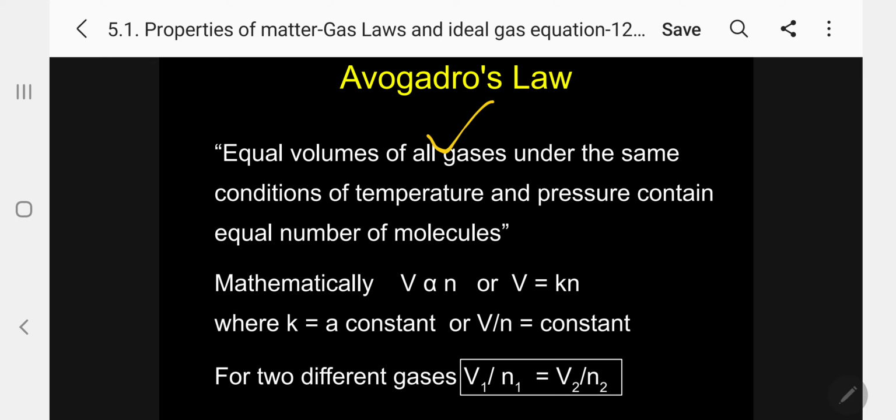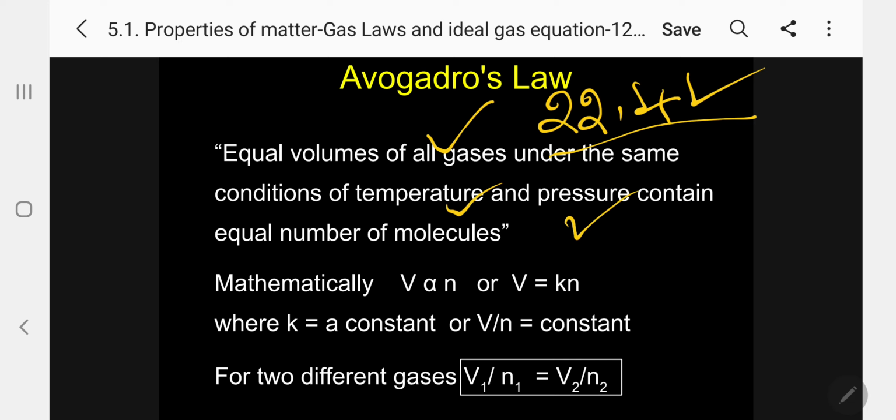I can say 22.4 liters. Please memorize this volume. This we have discussed under the basic concepts of chemistry. Mole I have discussed. Equal volumes of all gases, 22.4 liters of all gases under the same conditions of temperature and pressure, contain an equal number of molecules, that is, Avogadro number of particles. This is the law. Please follow this.